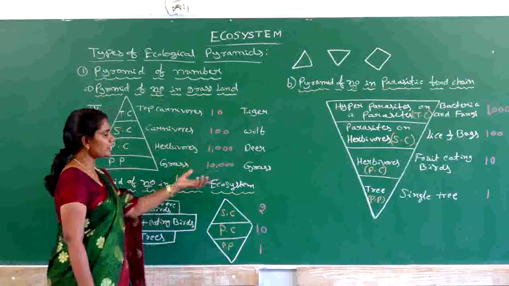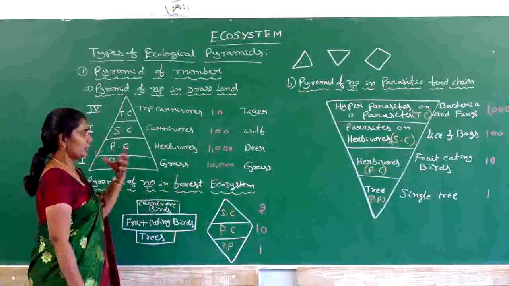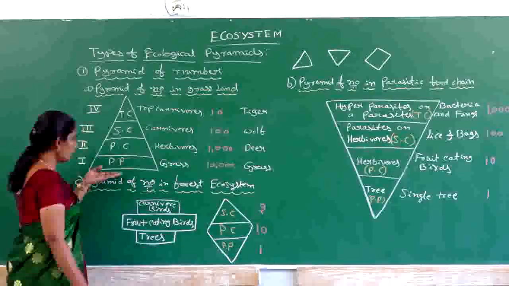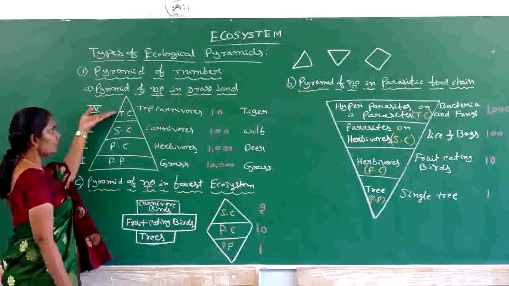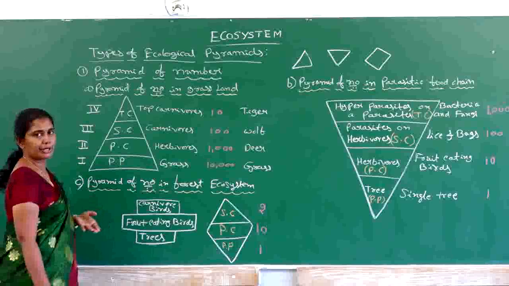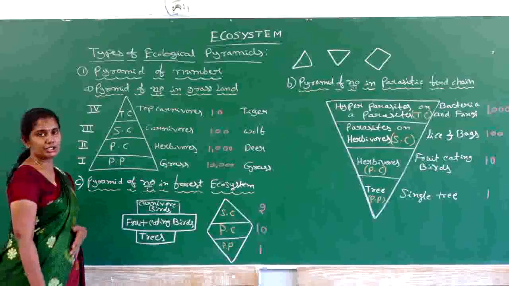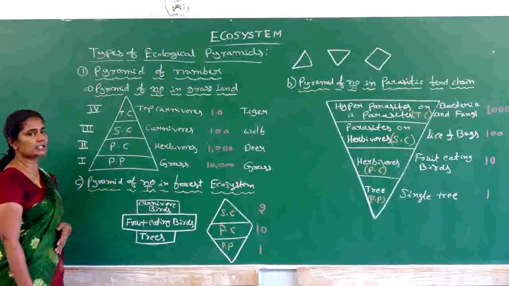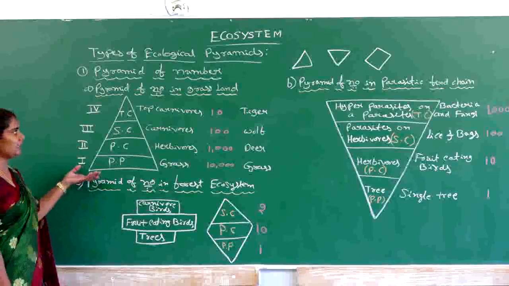So obviously this decrease in number from the lower trophic level to the higher trophic level creates a pyramid which is upright in number, that means upright in shape. That's why this pyramid is considered an upright pyramid of a grassland ecosystem.